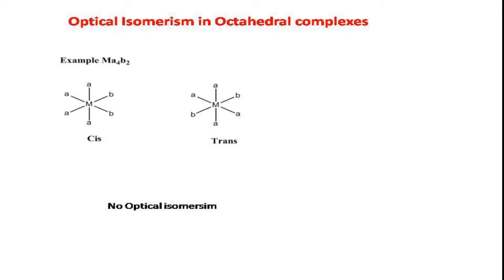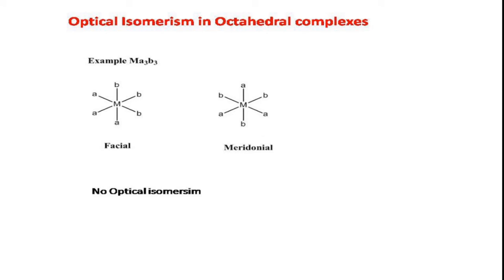In the cis form also it has a plane of symmetry, therefore there is no optical isomerism for this type of compound. Coming to the MA3B3 type, both the facial as well as the meridional forms of the complex, that is these two geometrical isomers, have a plane of symmetry, therefore no optical isomerism for these complexes.